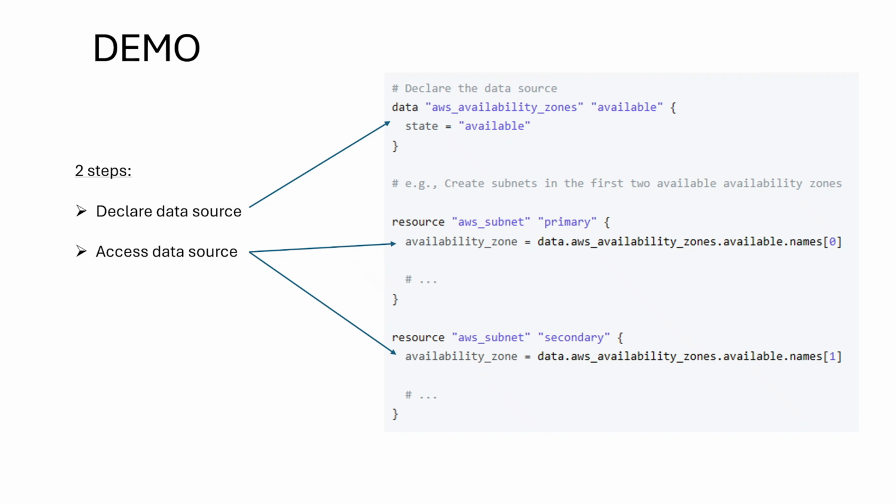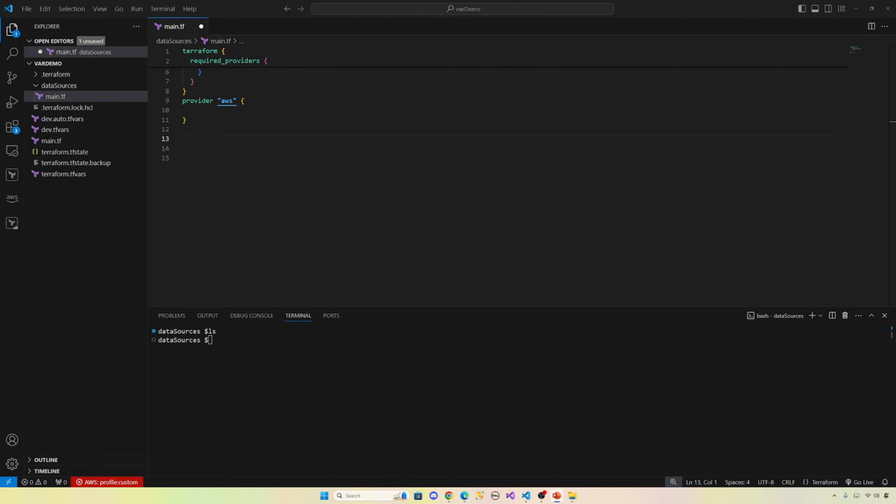Now it's demo time. First we declare the data source for availability zones. Then we can access the data source to create the resources. Let's go to Visual Studio Code and do this demo. Okay, so I'm on my Visual Studio Code. I have the Terraform block and then the provider block already here.